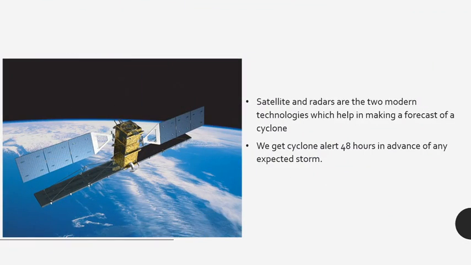Then the last topic of this lesson, how advanced technology has helped. Mainly satellites and radars are the two modern technologies which help in making a forecast of a cyclone. Just to remember, satellite and radar are the two modern technologies which help in making a forecast of a cyclone. We get a cyclone alert 48 hours in advance of any expected cyclone.